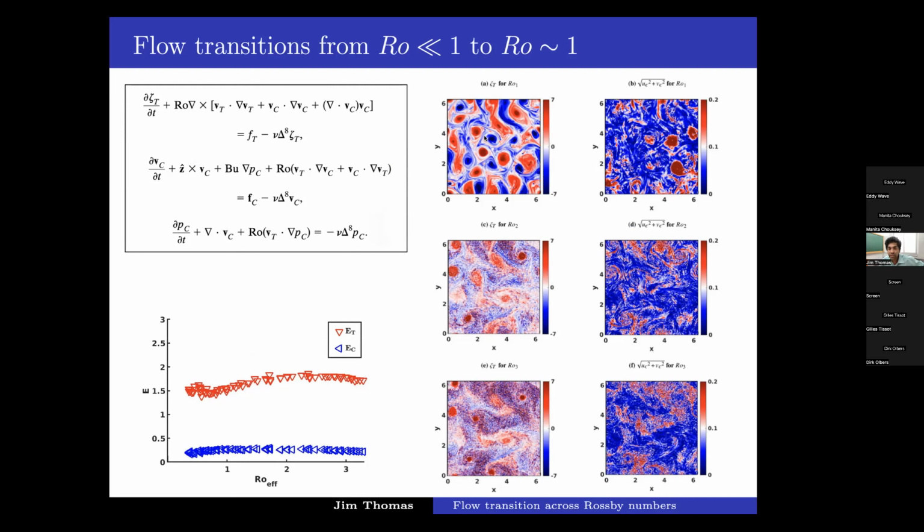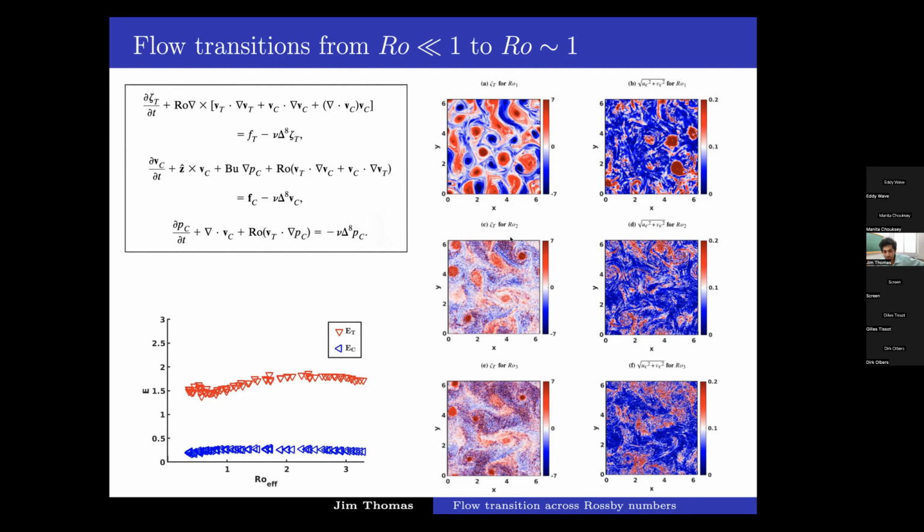Here you can see on the left column the barotropic vorticity field, and the right column is the baroclinic velocity. You can see the barotropic flow at low Rossby number. R01 is the lowest Rossby number, and R03 is the highest, so we're moving from low to high Rossby numbers. At the lowest Rossby number, we see more or less the same number of positive and negative vortices, cyclones and anticyclones, and these are domain scale, big coherent structures.